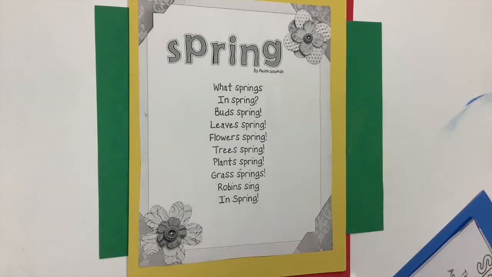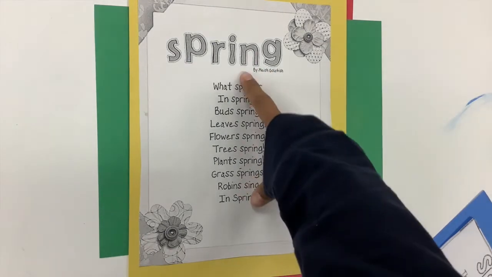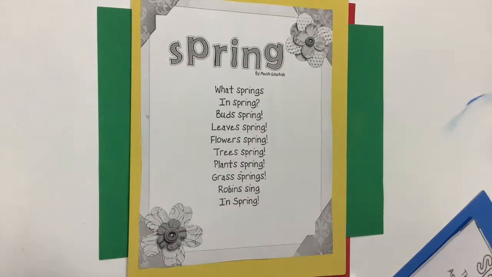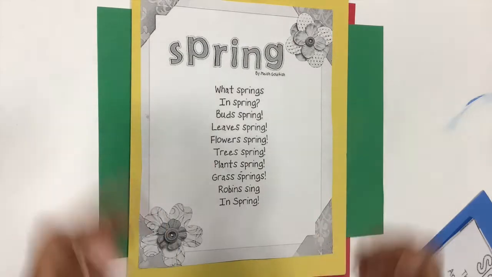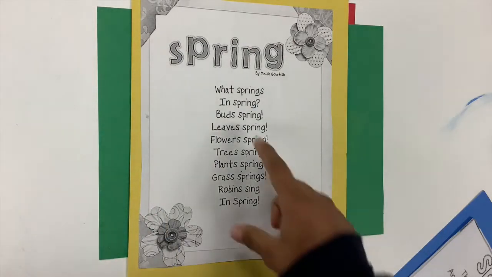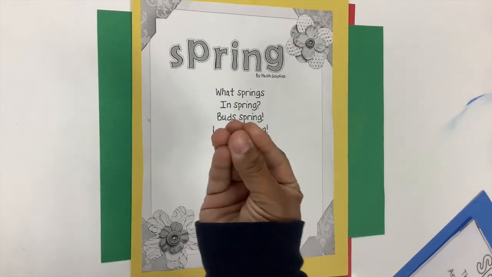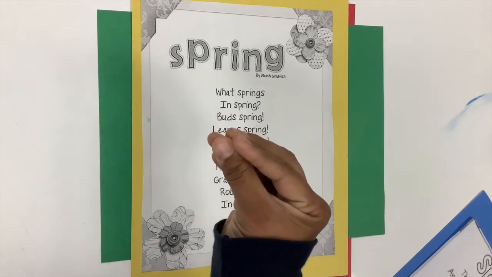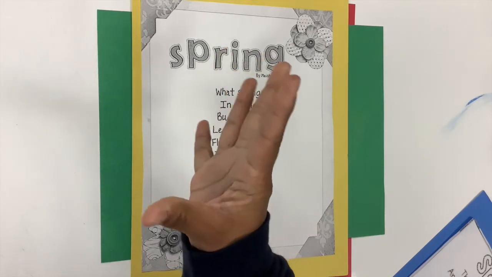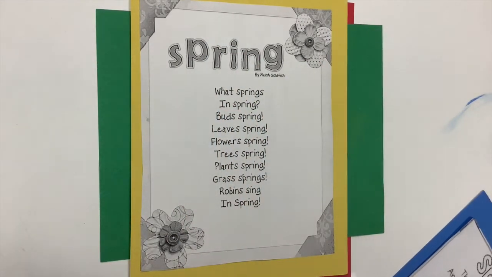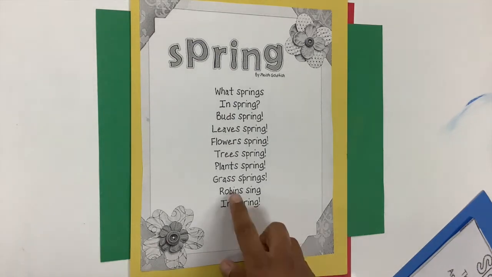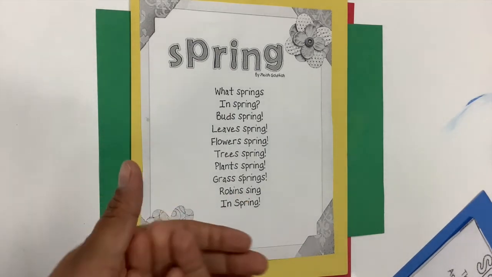So this is a fun poem that tells us about not only the season spring, but friends, they use the word spring because it can also mean to pop up, pop open, pop out. Just like buds spring, those are the little baby flowers that we see when they start growing in the plant, and then they blossom or they spring open. The trees spring, meaning that they have leaves coming out of those branches that used to be all alone. And grass springs from the ground, it comes up.